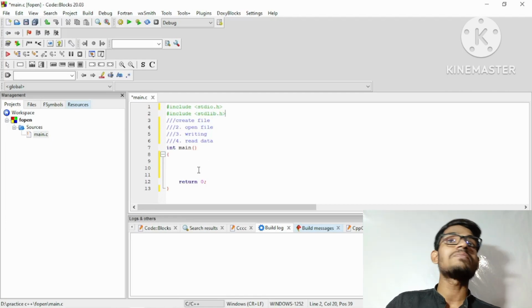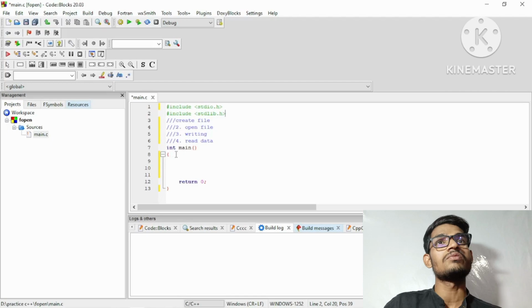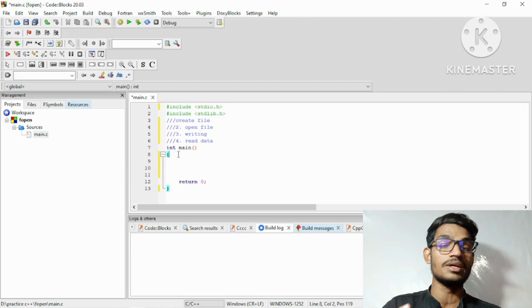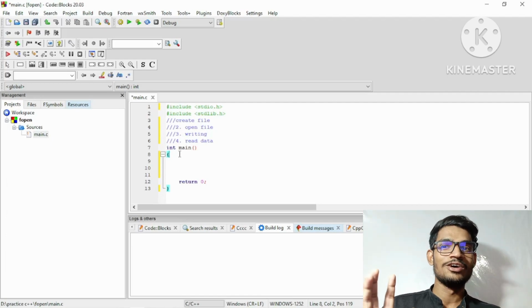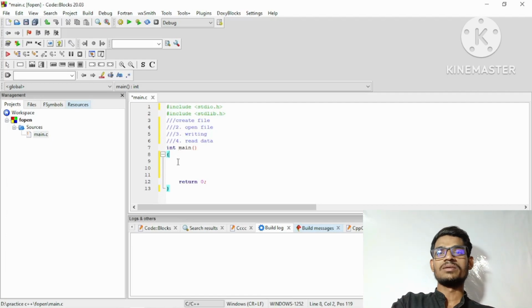Then after that I want to show you that here we have the one main function, because as you know the compiler will come here first.